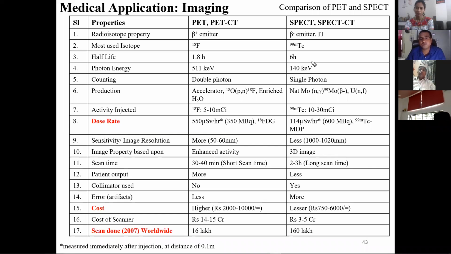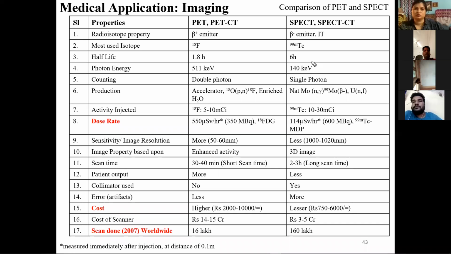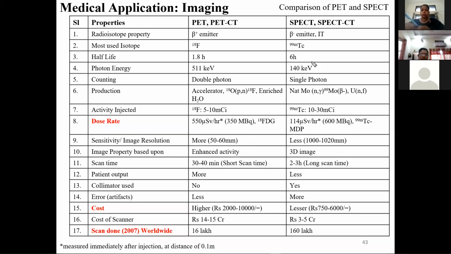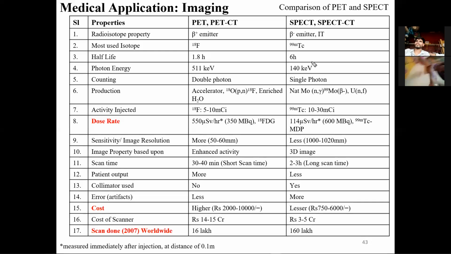That is a difference. And then compared to that, there are other things also, like the cost. As I told, let us see the cost. PET cost is quite high compared to SPECT. It is almost 2,000 to 10,000, but in the case of SPECT, it is 750 to 6,000. This cost is at AIIMS Delhi, and the reason is again the use of an accelerator and enriched target.